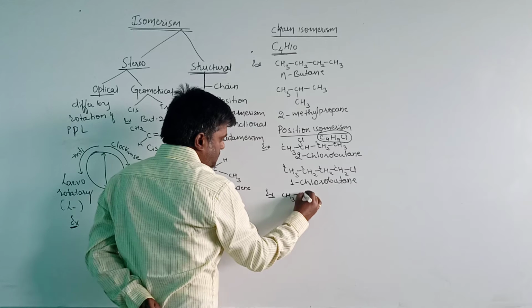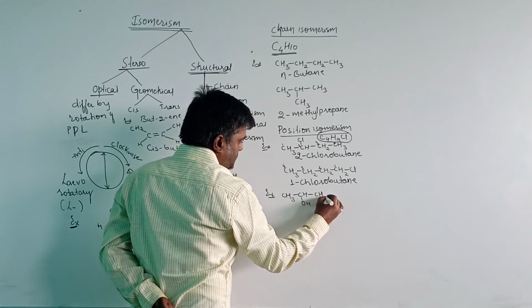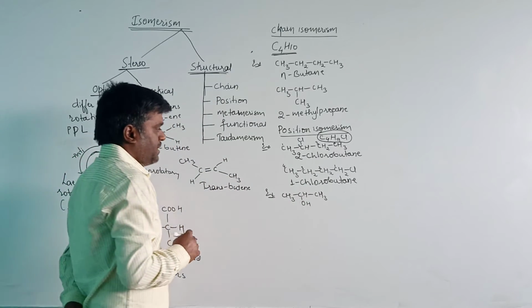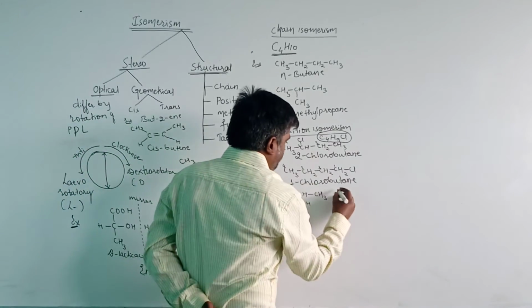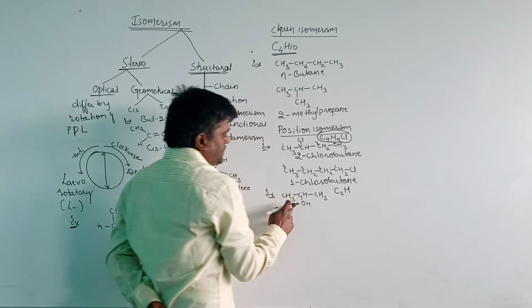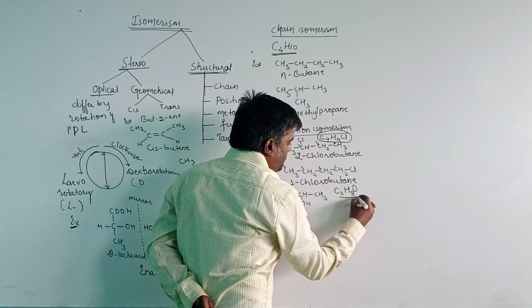Another example: CH3 CHOH CH3. The number of carbon atoms here is 3. The number of hydrogen atoms is 8, and oxygen is 1.